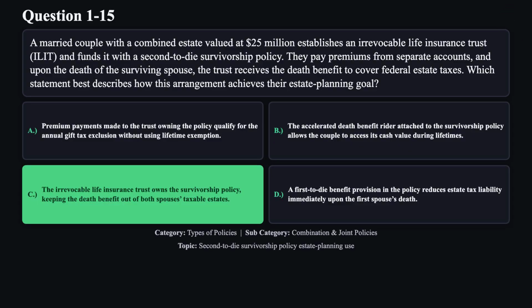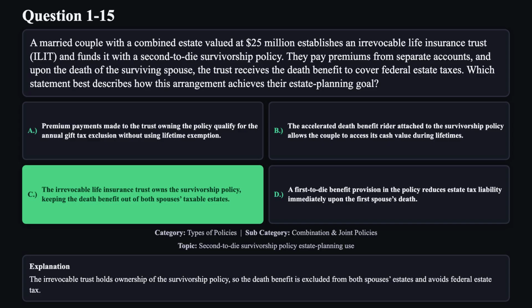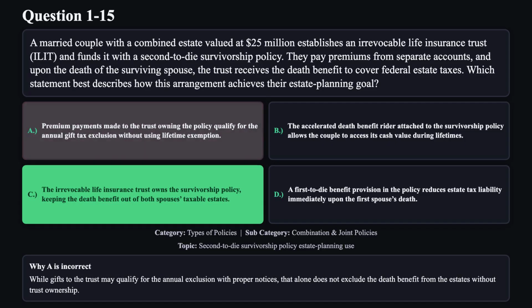The correct answer is C. The irrevocable trust holds ownership of the survivorship policy, so the death benefit is excluded from both spouses' estates and avoids federal estate tax. Reason A is not correct. While gifts to the trust may qualify for the annual exclusion with proper notices, that alone does not exclude the death benefit from the estates without trust ownership.